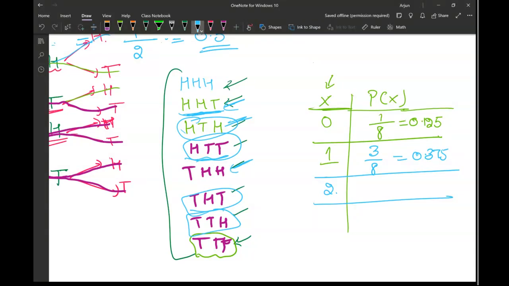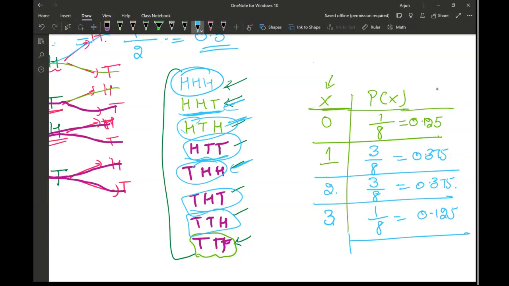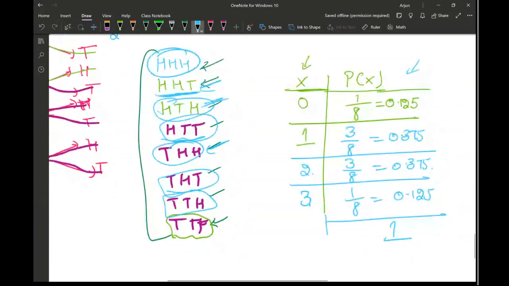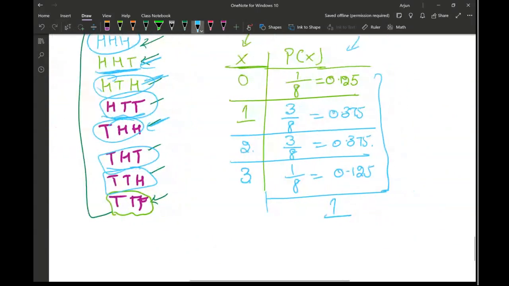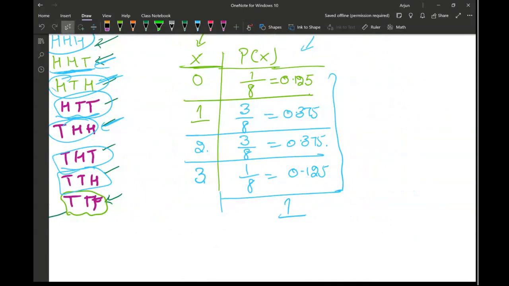2, and then this is the third. So 3 out of 8, which will be 0.375. And getting all three heads, so that is only one option. So 1 out of 8, and that is 0.125. And if I add up all these probabilities, it should come out to be 1, which in this case will be 1. Okay, so that was the probability of getting 0 head, 1 head, 2 head, and 3 head.